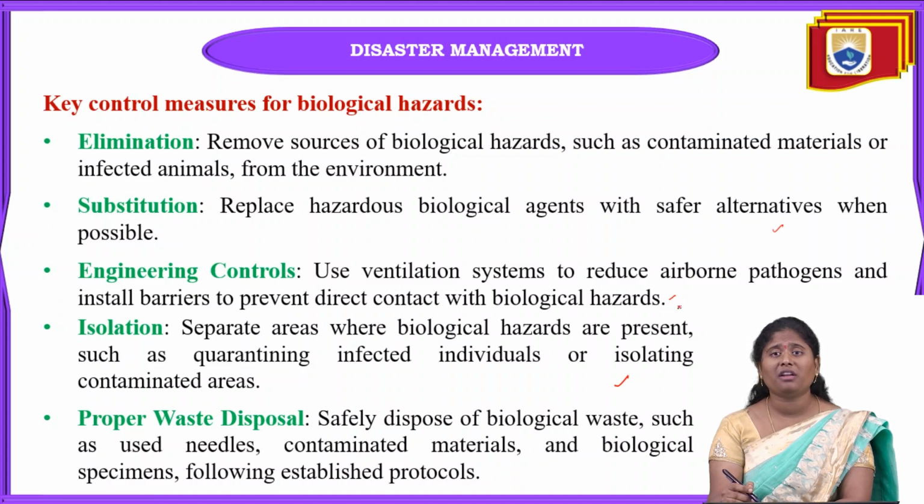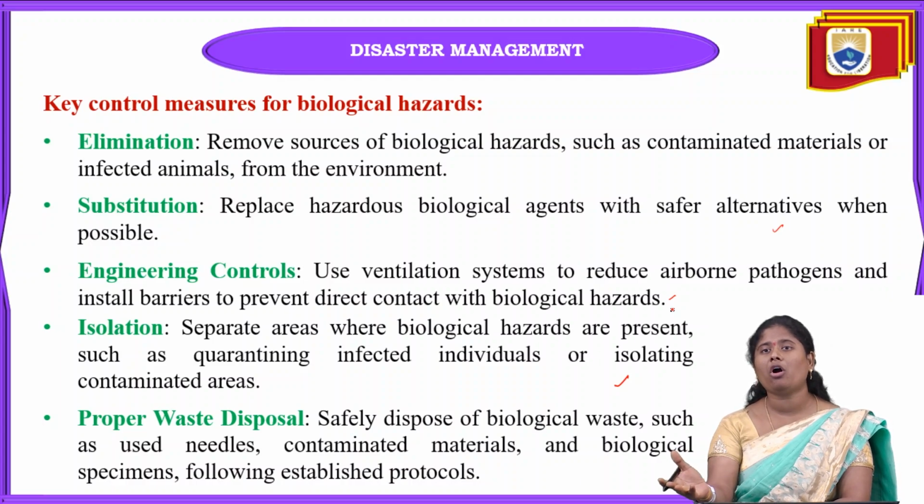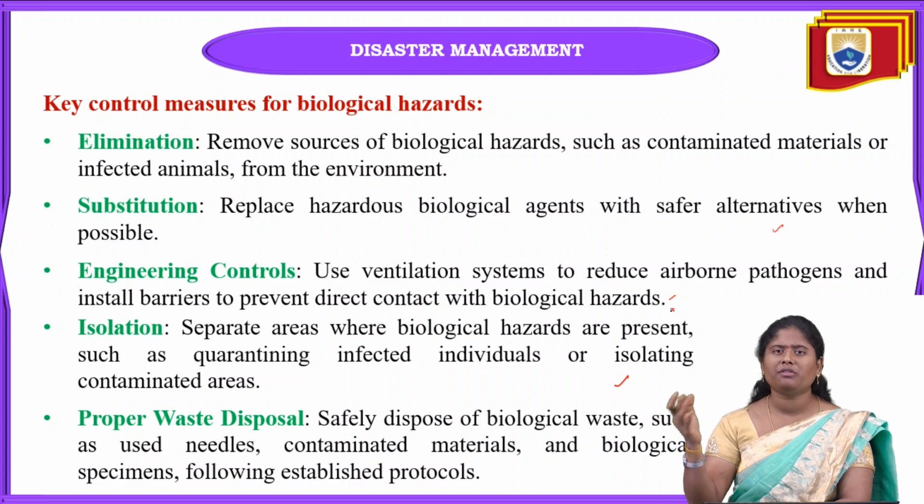From some viruses we can get so many diseases. So using ventilation systems, we can easily reduce airborne pathogens, and we can install barriers to prevent direct contact with contaminated soil or contaminated water.